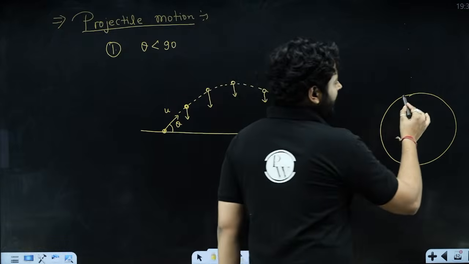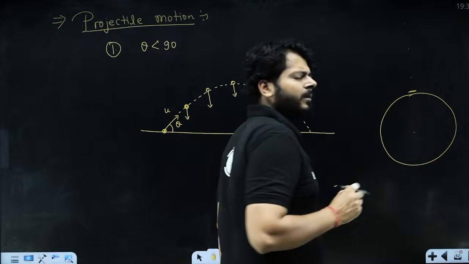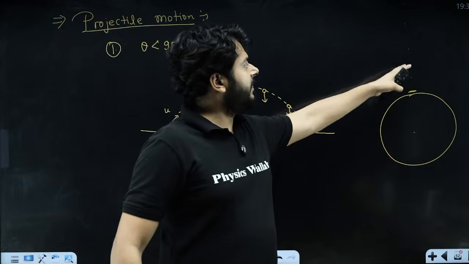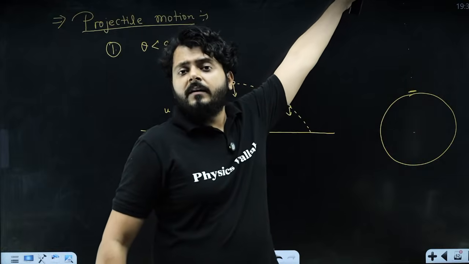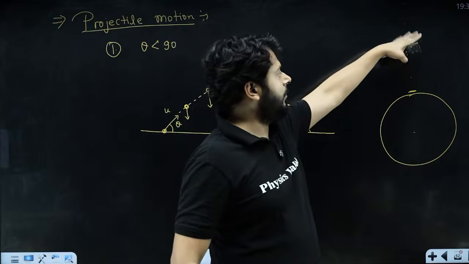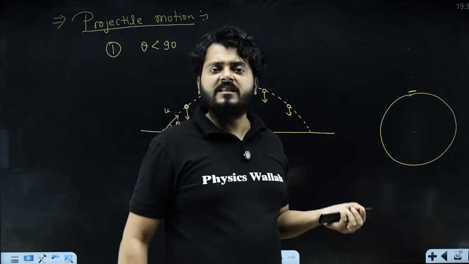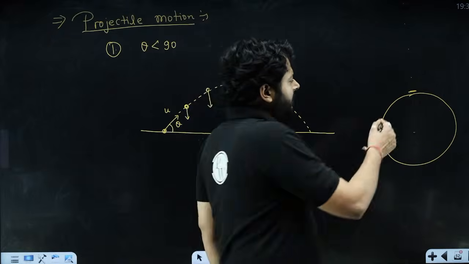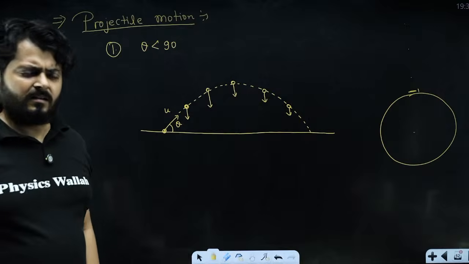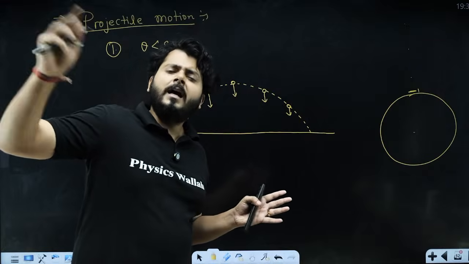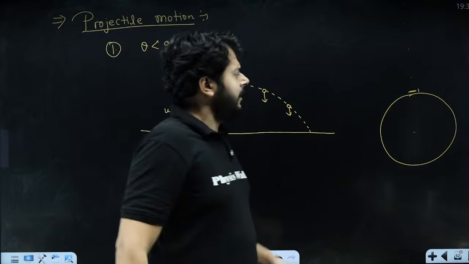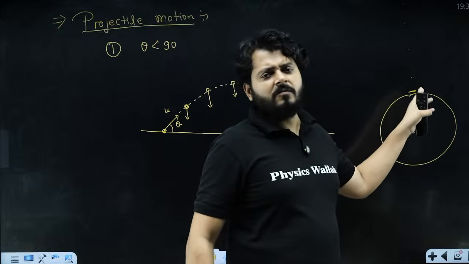But if you are moving very close to the surface of earth, let's say 300 meters, 400 meters, the radius of earth is 6400 kilometers, right? So you can continue to go up, and at 2000 kilometers away from the ground there will be a different value of acceleration due to gravity. But if the motion is happening at just 300, 400, 500 meters above the surface of earth, or less than that, we can say that the value of g will not vary that much.